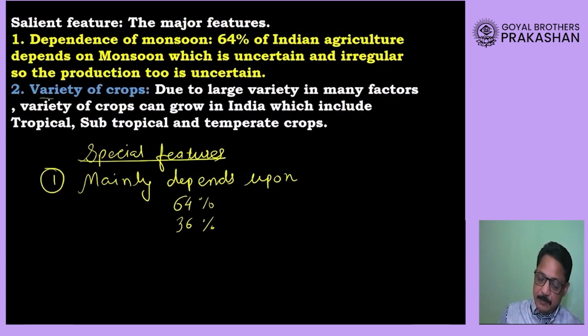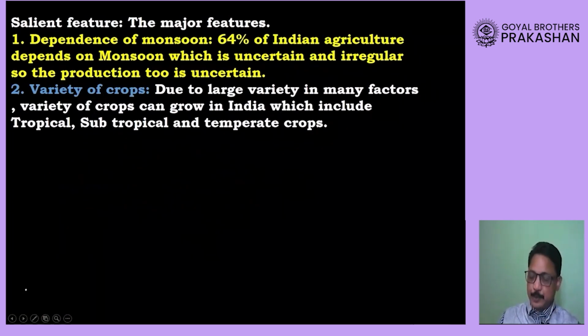When we say the words variety of crops, that means India is able to produce cereals, that means food grains, oil seeds, fiber crops, and these varieties of crops are grown in India thanks to the very vast area of our country. So why is India able to produce a variety of crops?